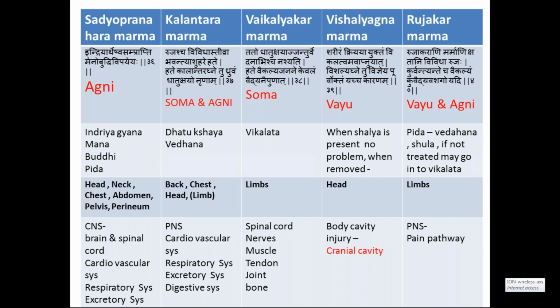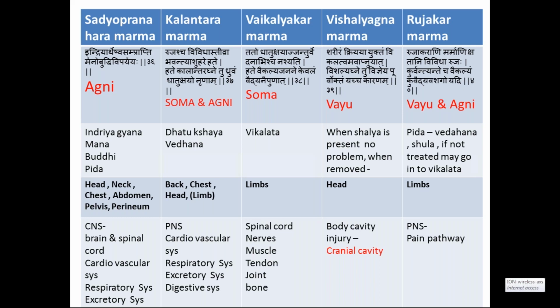Now, by seeing all this, Sadhya Pranahara Marma, basically central nervous system injury is common, spinal cord injury, then the cardiovascular system may be involved, because the heart is also present in the chest, then respiratory system problems, then abdominal, that is excretory system problems, and digestive system organs are also involved because they are placed in the center of the body. Same way, Kalantara Pranahara, the PNS, the peripheral nervous system, what does it mean here? Peripheral nerves means the nerves which are arising from the spinal cord. They are called peripheral nerves, and not the central nervous system, not brain and spinal cord, only peripheral nerves.